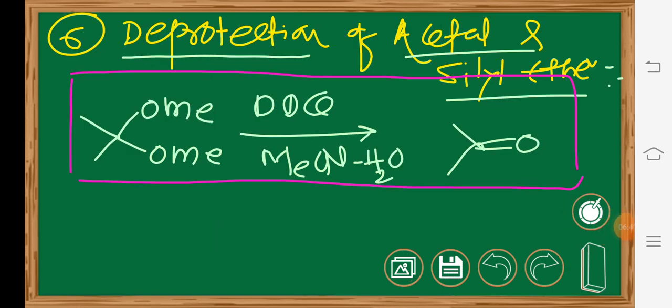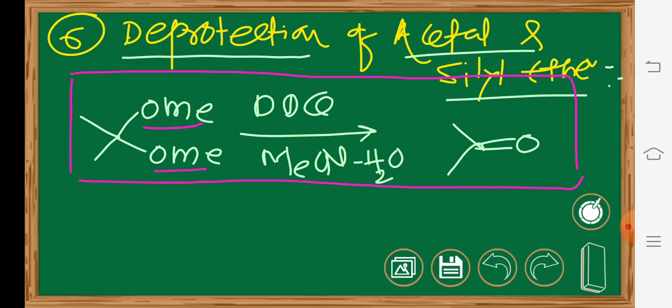The next one is the deprotection of acetyl and silyl ether. Another application of DDQ is the deprotection of the acetyl group like this, and the silyl ether. You know that acetyl and silyl ethers are protecting groups, particularly for alcohols. They are deprotected by a catalytic amount of DDQ in aqueous methyl cyanide. This is reported as a catalyzed reaction by DDQ in wet ethyl acetate and explained via a protonic or Lewis acid mechanism.